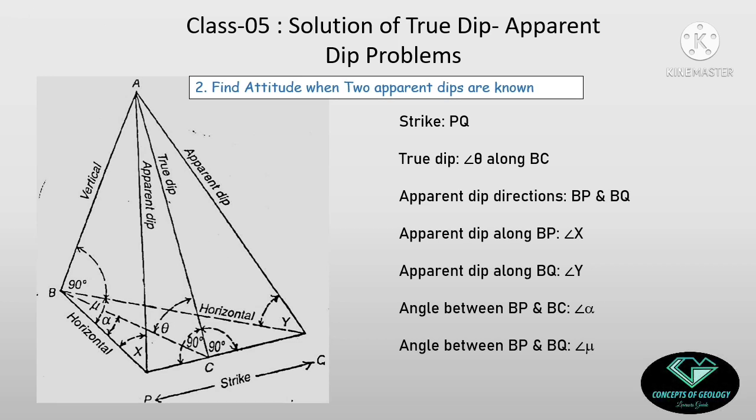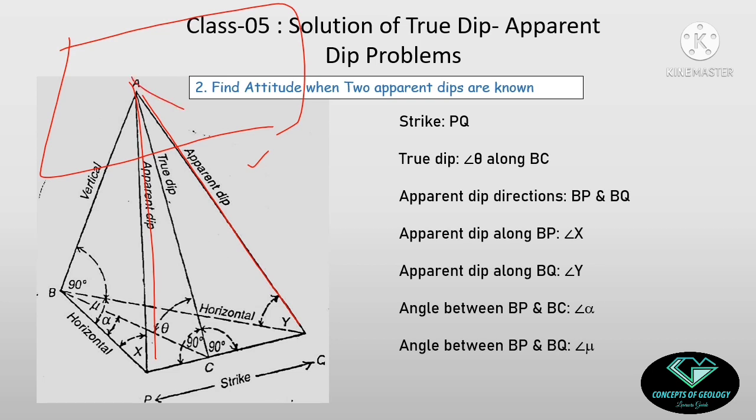Suppose now I have only two apparent dips in the field in two directions, and I want to find out the true dip and the strike. So this diagram looks somewhat complex, but it is actually the previous diagram. Here two apparent dips are given on this and this. And suppose the horizontal plane is this one. This is not drawn here.